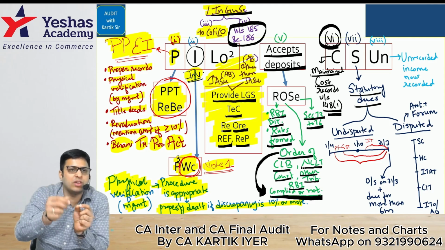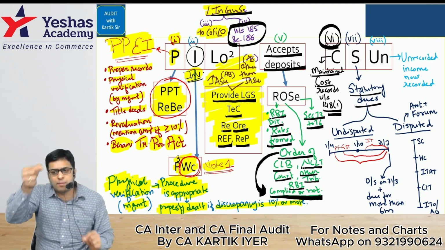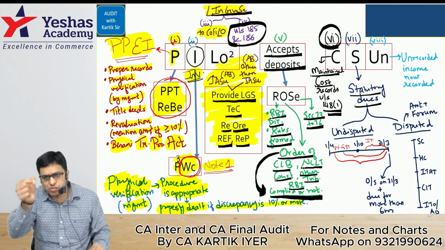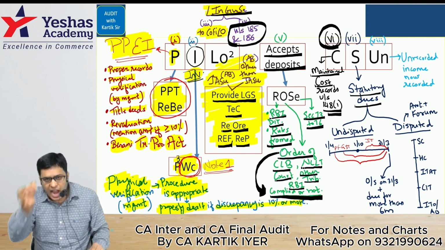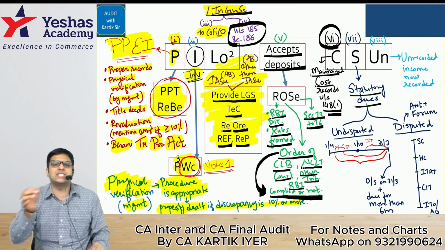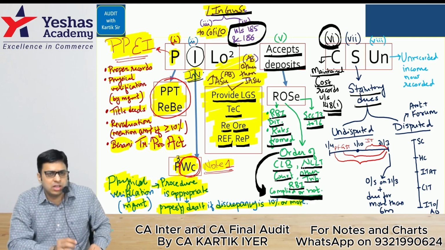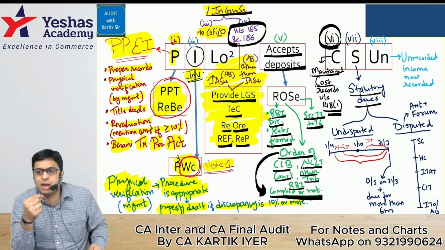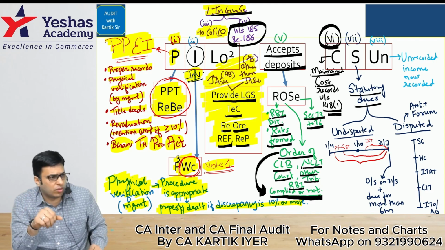amount in the Caro report if 2 conditions are fulfilled. That amount should be outstanding on 31st of March. It should be outstanding for more than 6 months. These two conditions have to be fulfilled. Only then will the amount come in the Caro report of the auditor.